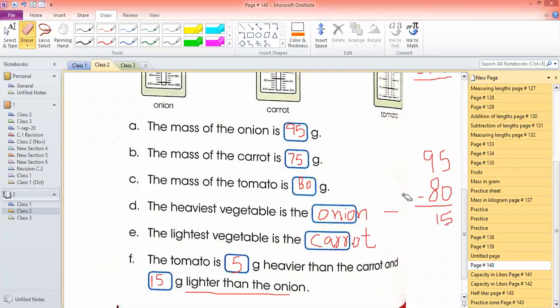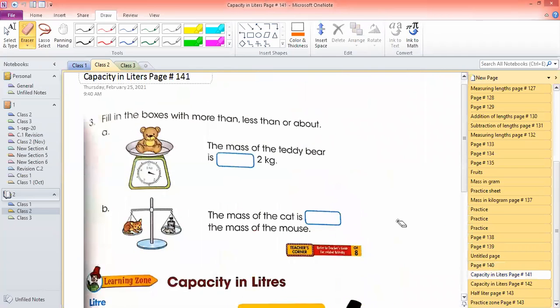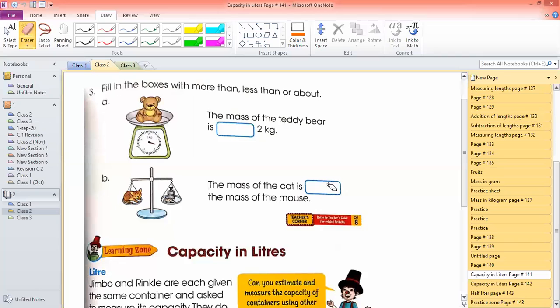All right, now we move to the next page. Page number 141. What we are going to do today, we'll complete this. We will start capacity in liters. You will understand what is capacity, how we can measure capacity in liters. Fill in the boxes with more than, less than, or about.